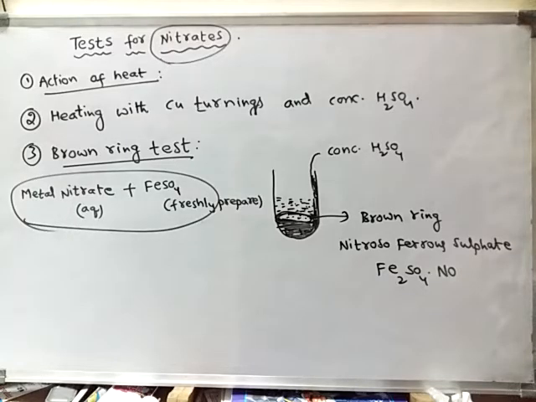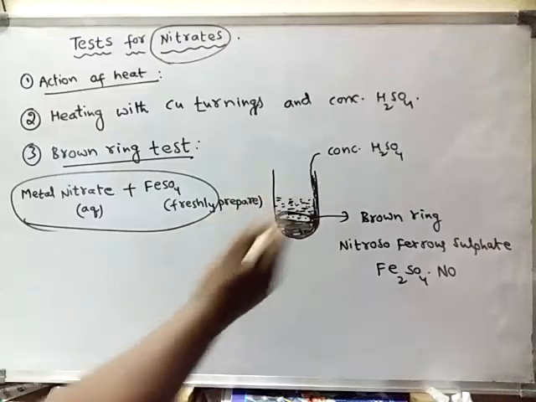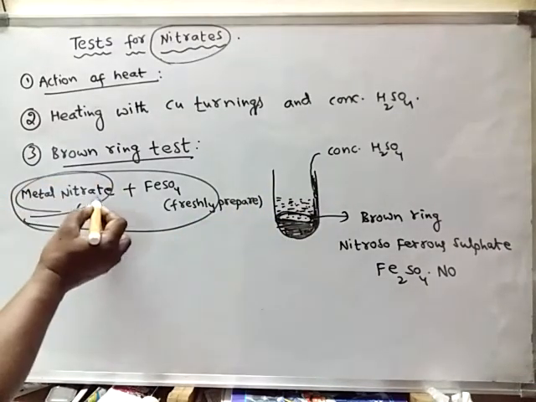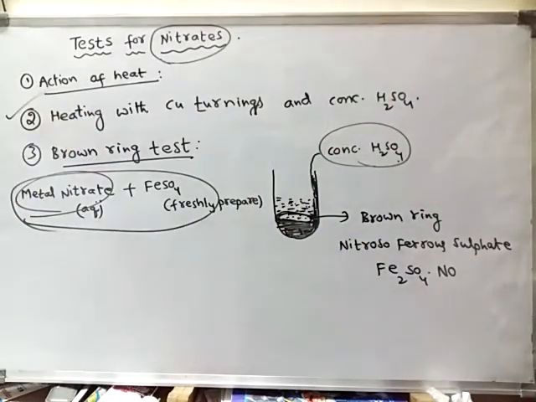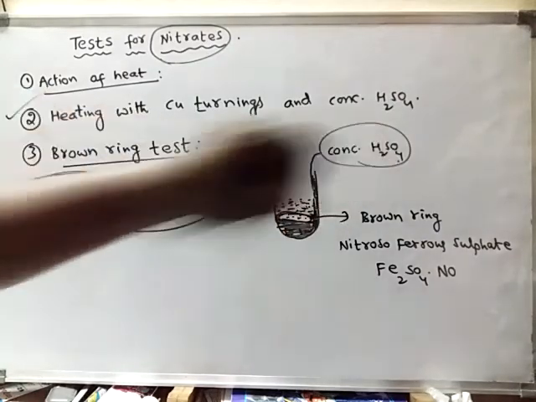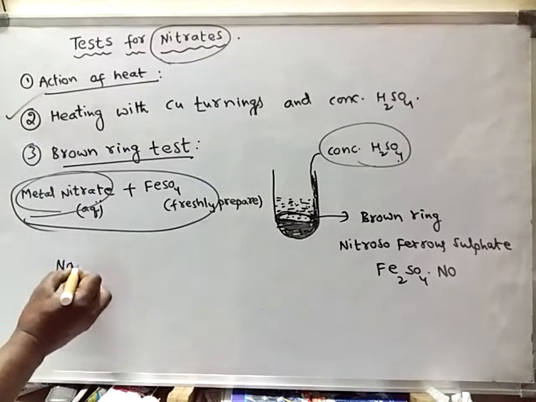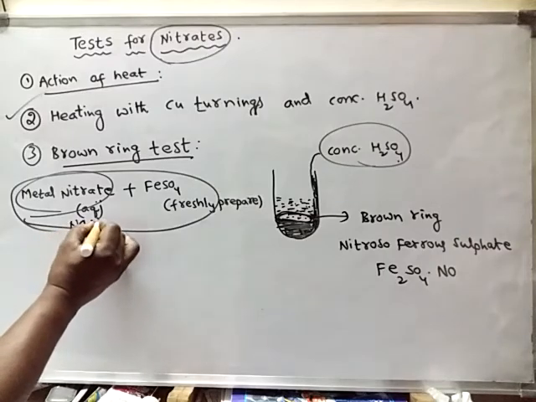So what happens during this process? Initially the metal nitrate reacts with sulfuric acid, like in the earlier test. Even in the brown ring test, the metal nitrate reacts with sulfuric acid initially. For example, take sodium nitrate, NaNO3.